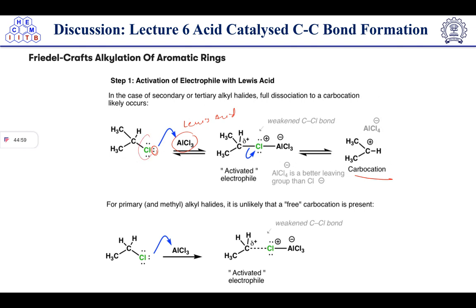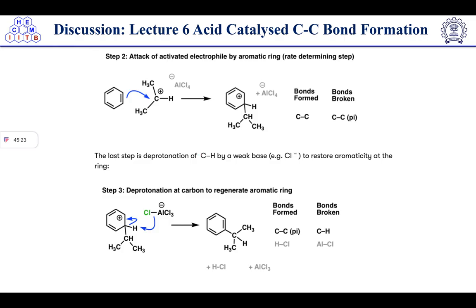So Cl alone is not a good leaving group, but when it binds with AlCl3, it becomes a good leaving group. So this bond is weakened, and then elimination will take place to form the carbocation. Then after this carbocation formation, the next step is, yeah, this benzene ring will attack on the carbocation and it will form this intermediate. So C-C bond formation takes place here, and pi bond breaking also takes place because the pi bond is attacking on this carbocation, right?